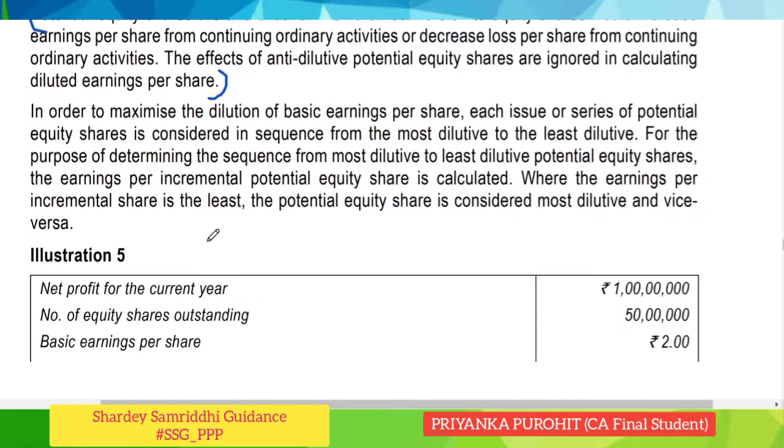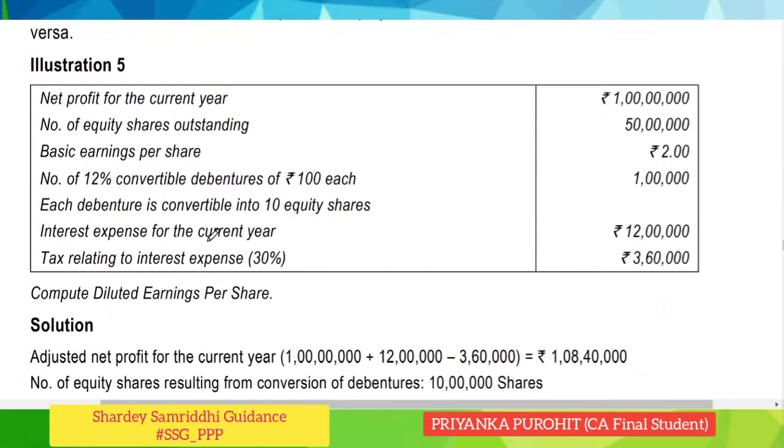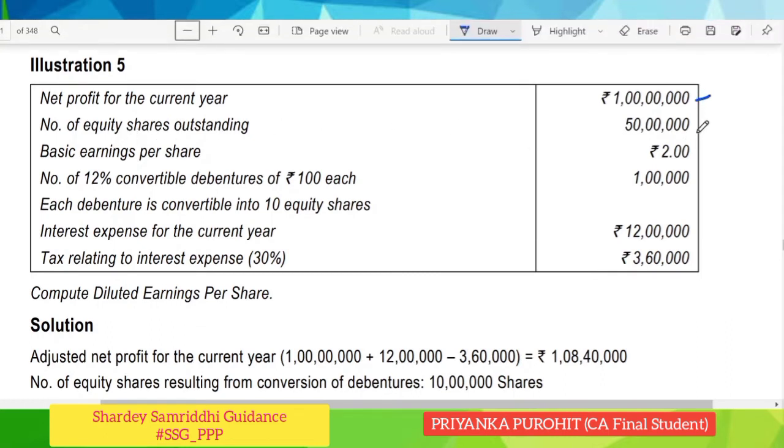Let's look into question number 5. The net profit for the current year was rupees 1 crore. Number of equity shares outstanding were 50 lakhs. The basic earning per share would be 2. How? 1 crore divided by 50 lakhs. That will give us basic earning per share of rupees 2.